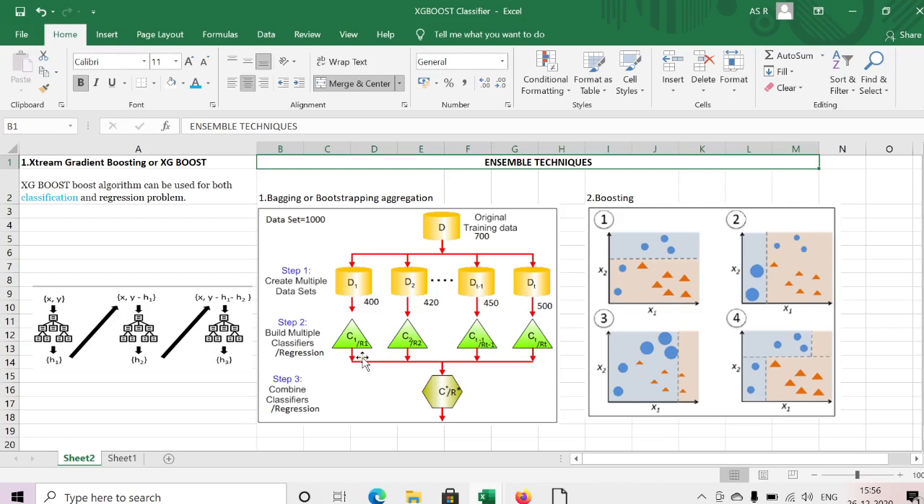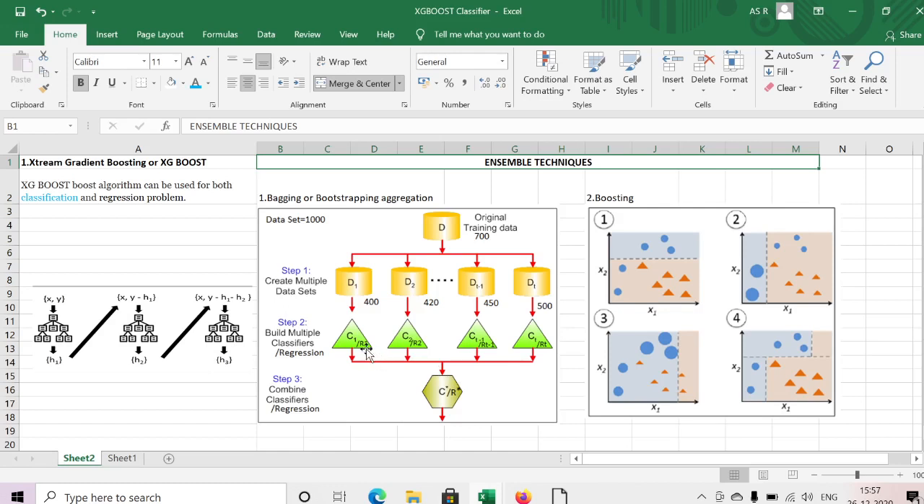In case of classification, we take the highest voting. In case of regression, we aggregate all the results. We will take one example. For example, we have four classifiers. Classifier 1 output is true, classifier 2 output is true, classifier 3 output is true, classifier 4 output is false. We have the highest voting for true, so we take true as my prediction.